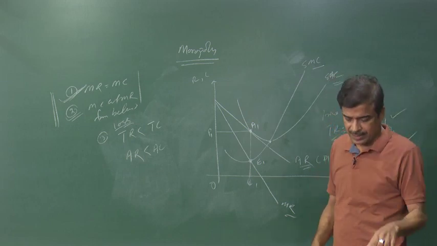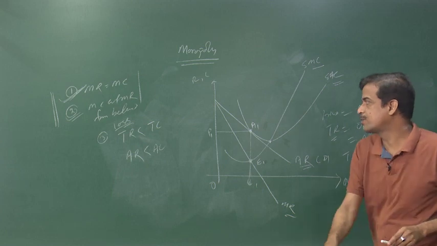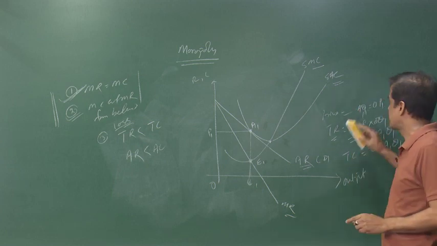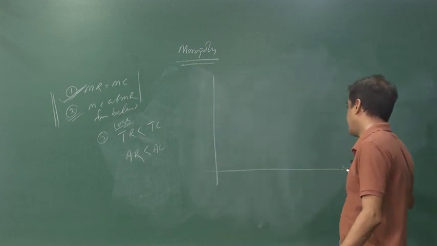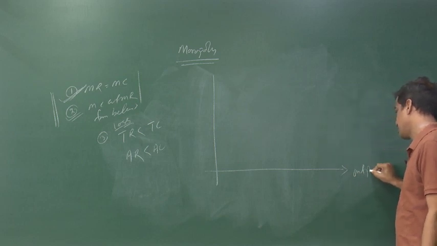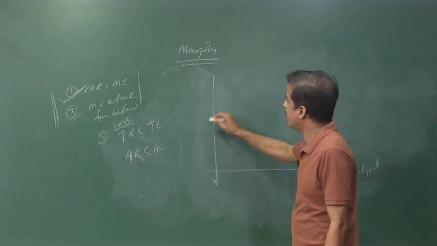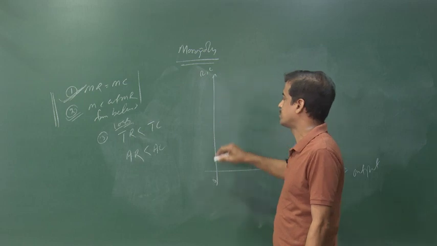Okay. Now, start with tracing that particular situation of loss. On the horizontal axis it is the output, and on the vertical axis it is revenue and cost.